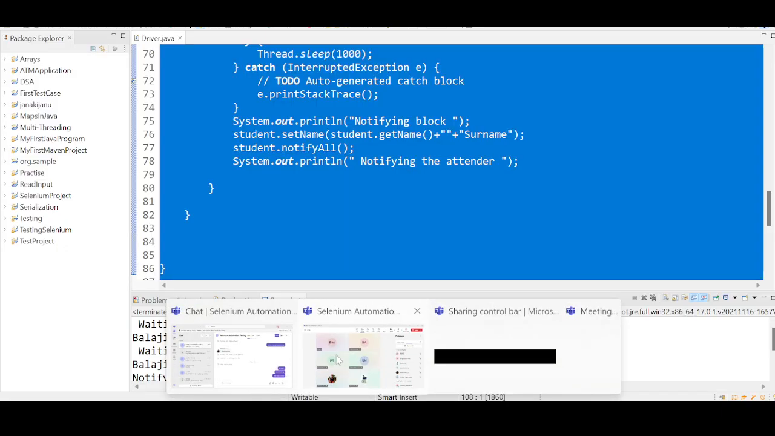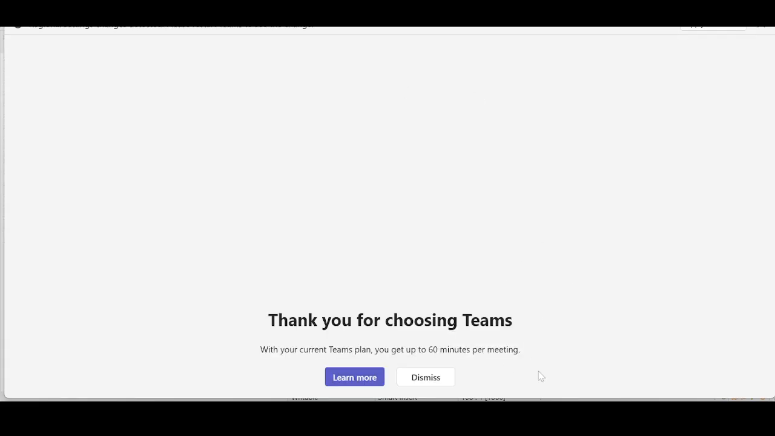Just do a little bit of research on this code. I will share this code.